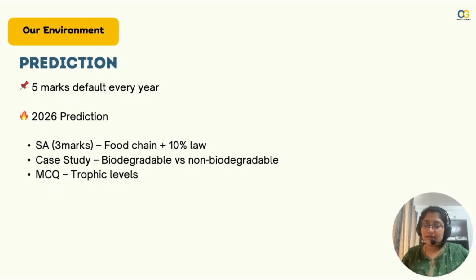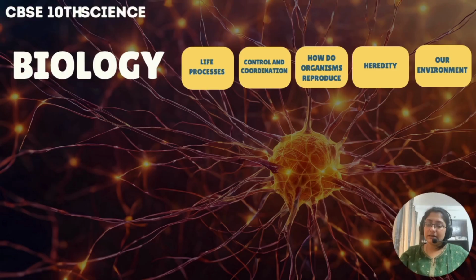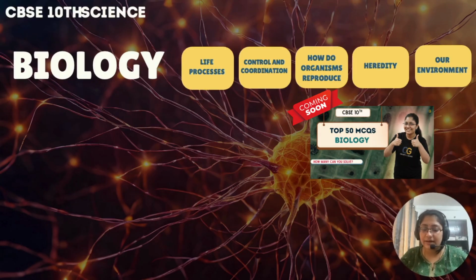MCQs on trophic levels, like in a food chain, which would be a secondary consumer, which would be a primary consumer, are the most repeated questions. This completes the prediction for biology questions for the year 2026 based on the trend that we have seen so far. Hope you have prepared all the important topics that we've discussed, and we'll be doing a video on all the top 50 MCQs of biology soon.